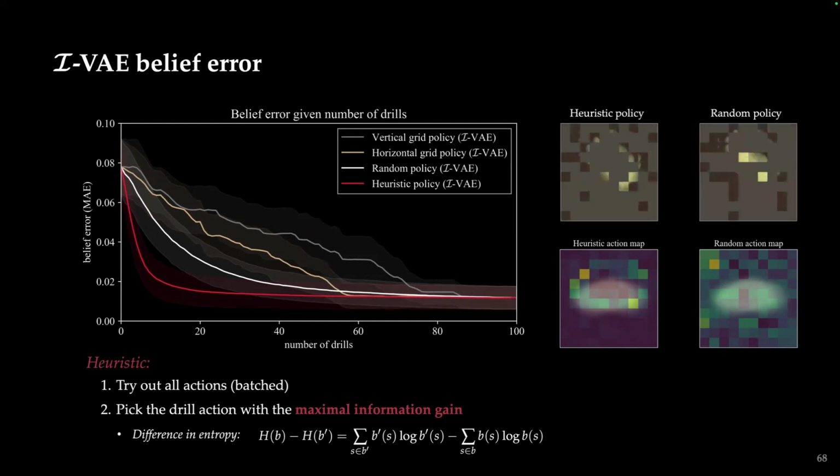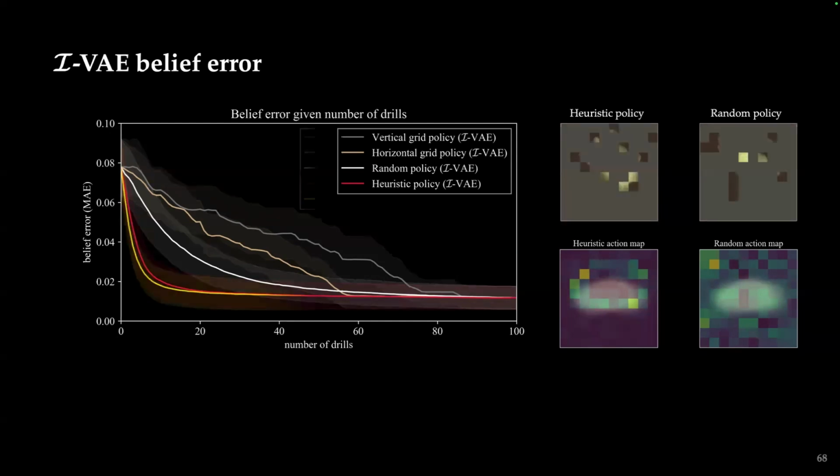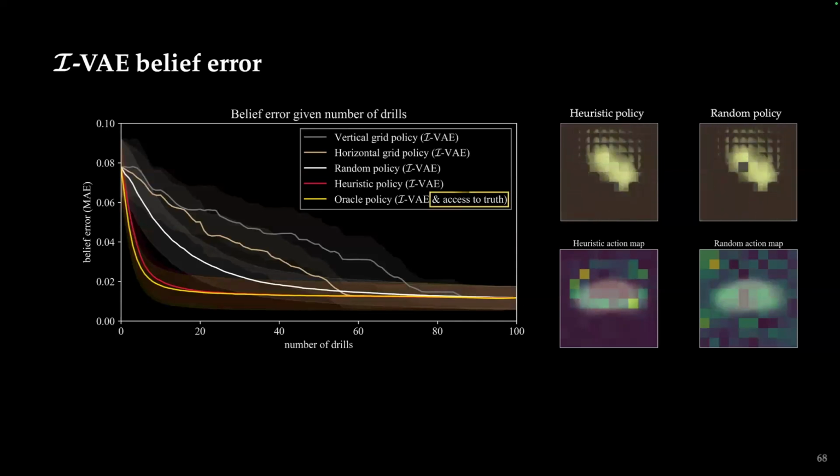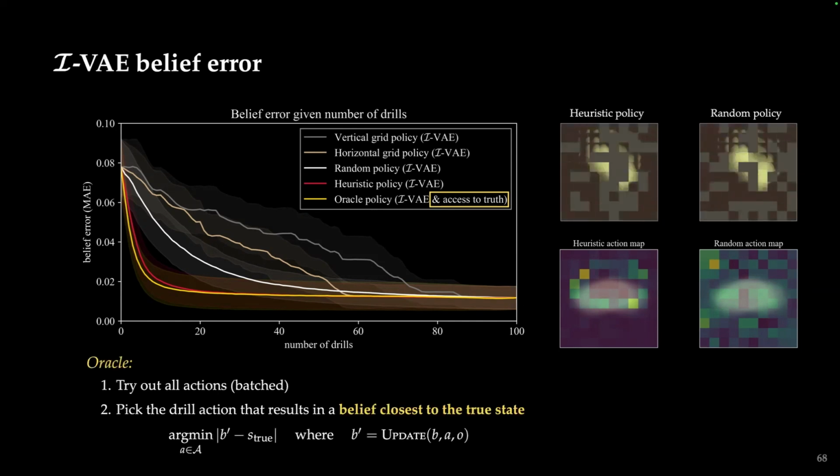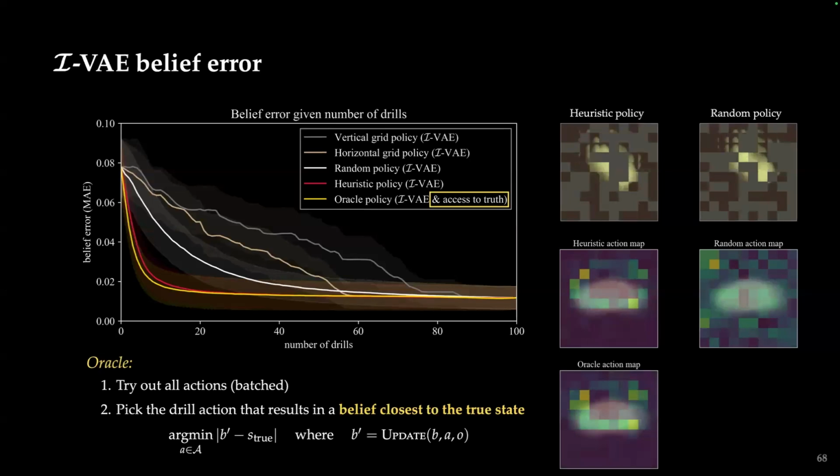Another way to compare is that if we implement, say, an oracle policy, which has access to truth, which otherwise we wouldn't have in the real world, we can see that this particular policy is very similar to the heuristic when we look at the heat map shown here. This heat map shows that the oracle and the heuristic are picking actions that have the maximum information around the edges.